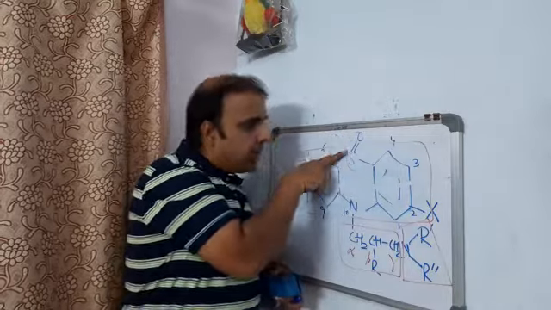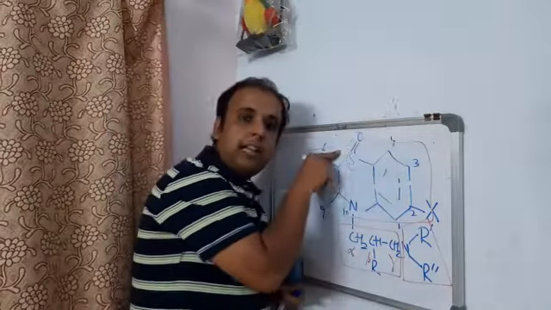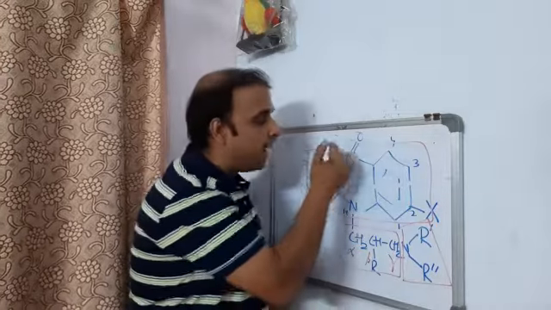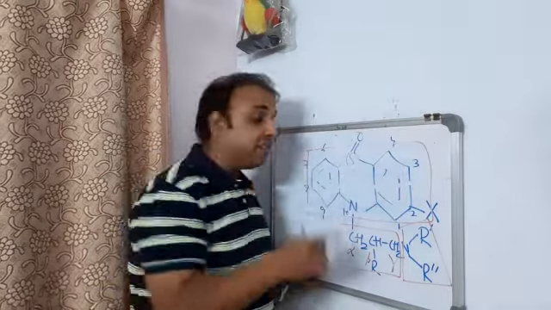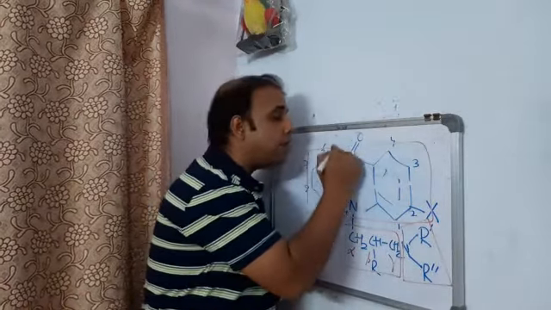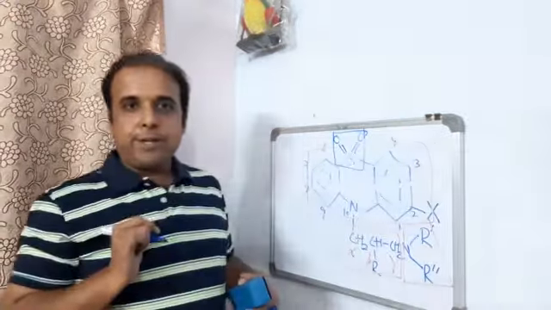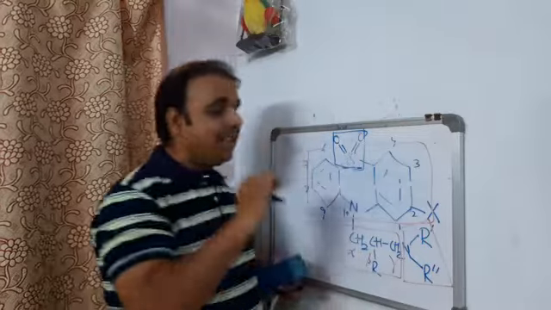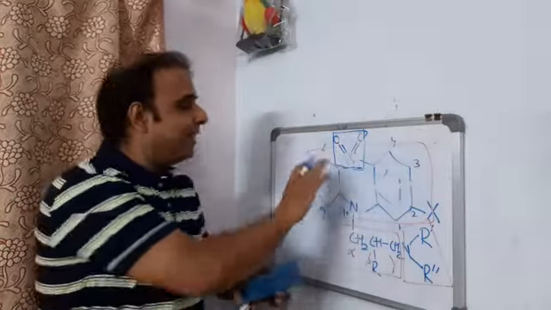If we remove another oxygen, this will become sulfenyl, right? Neither sulfones nor sulfenyls are found to be acceptable. The moment you convert the ring sulfur to sulfenyl or sulfone, it ultimately leads to loss of activity. That means you are not supposed to alter the state of the ring sulfur, right? Okay. Now, this is the thing which I mean to say.